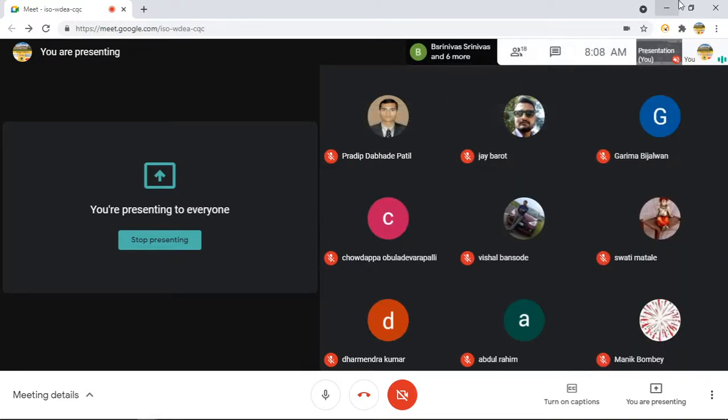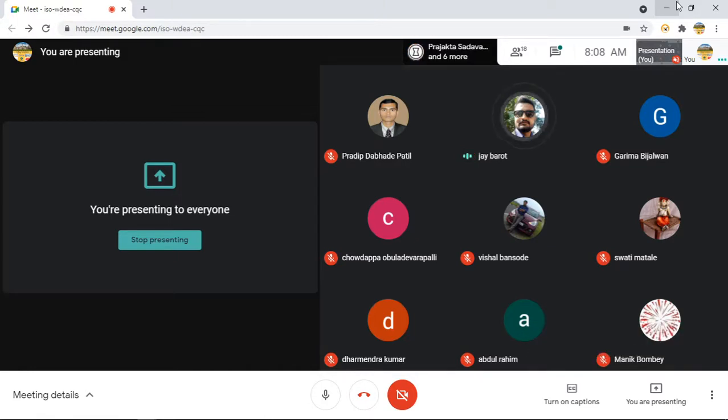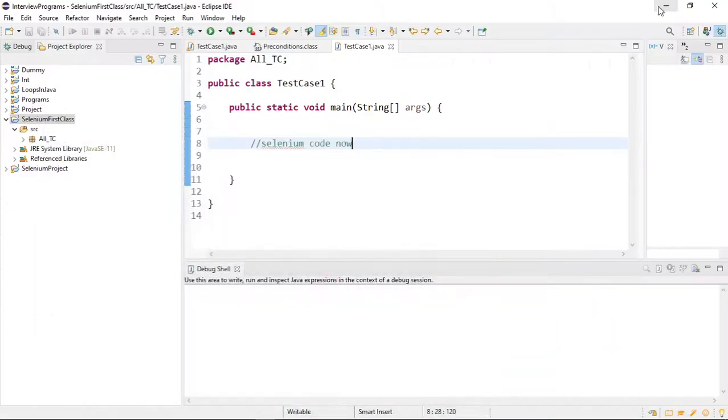Okay, so is it clear to everyone up till this part? First Java installation, and then the Selenium files download. Is it clear to everyone? If you are facing any issue, Jay, are you clear with it or not? Yes. Okay, guys, feel free to ask any question if you are not able to get it, and I will explain again.